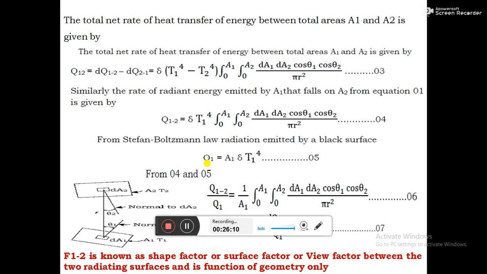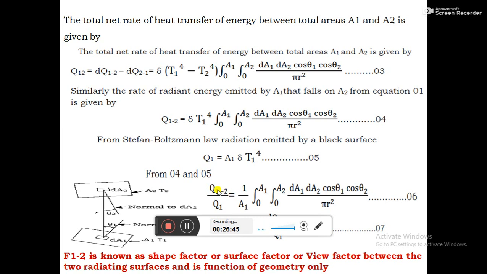Are you understanding? All the radiation emitted by the body doesn't fall on body 2. It scatters in all the directions. Q suffix 1;2 gives the amount of radiation which is emitted by the body A1 and falling on the body A2. Q suffix 1 gives the radiation emitted by the body A1.